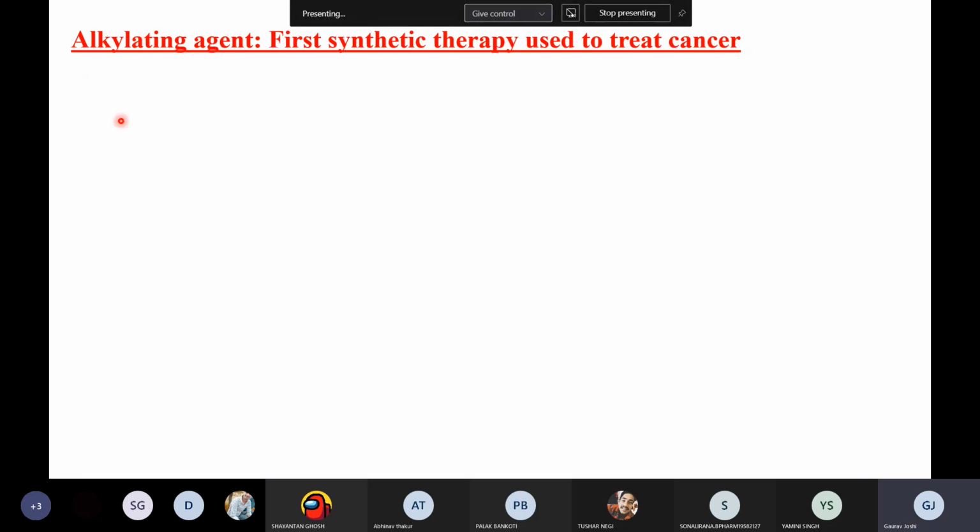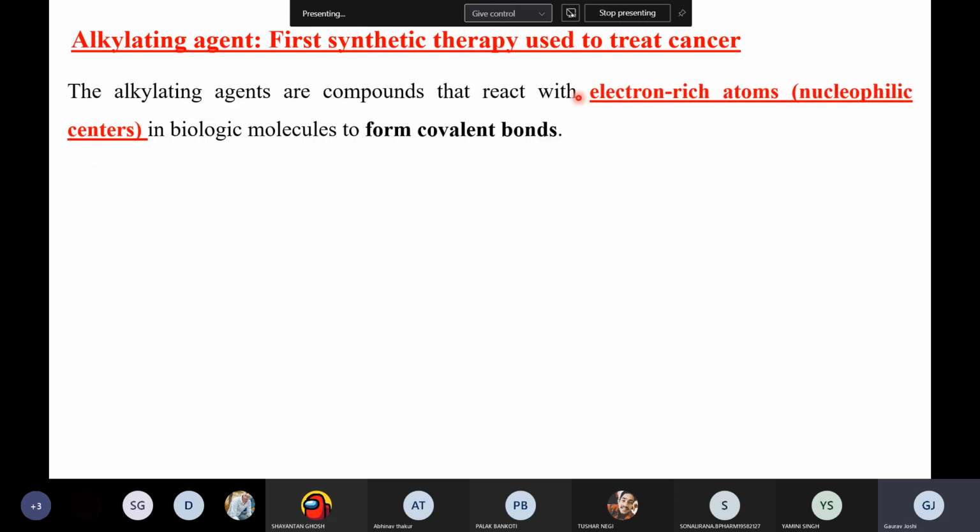As I told earlier, alkylating agents were the first synthetic therapies used to treat cancer, right? So now, if you know about the chemistry, when I am saying alkylating agent, what do you mean by the alkyl group? Anyone? What is the alkyl? What is an alkyl group?